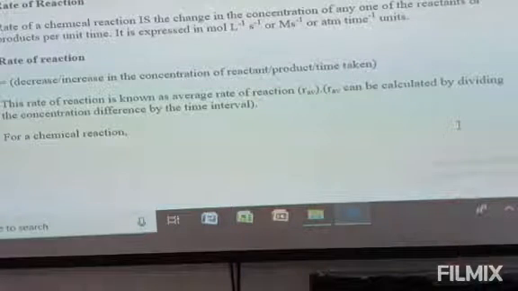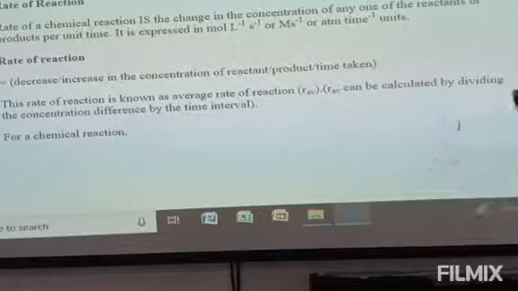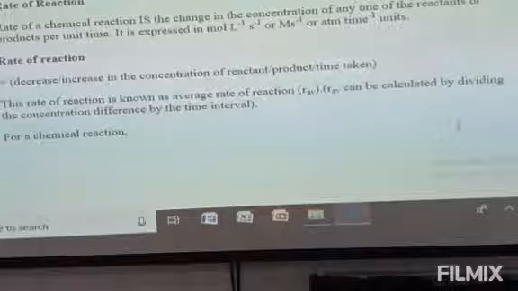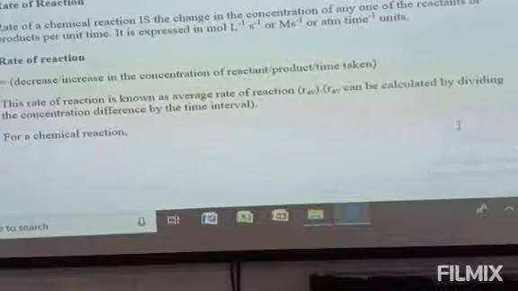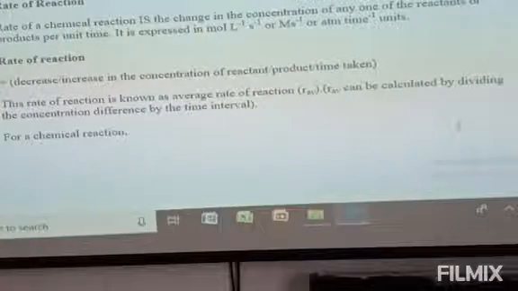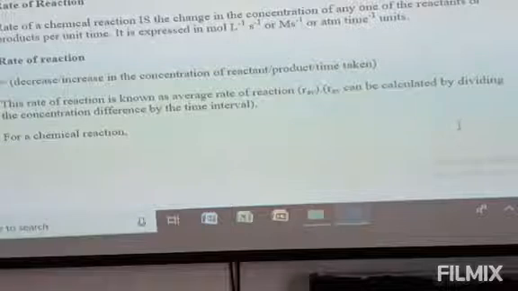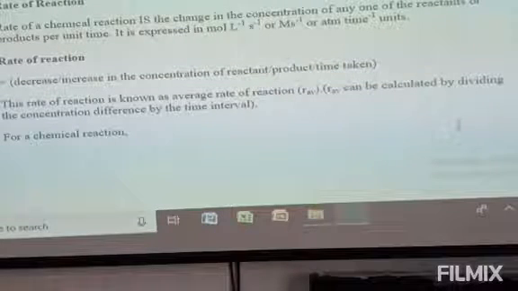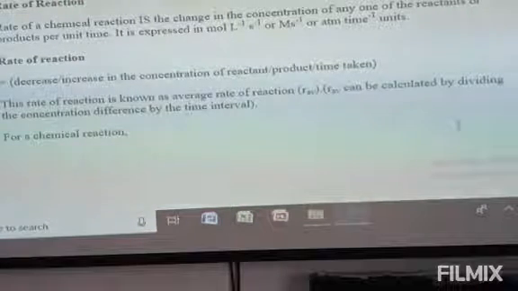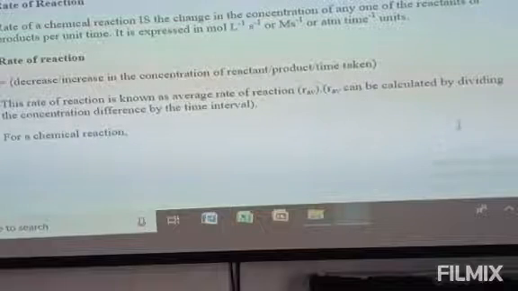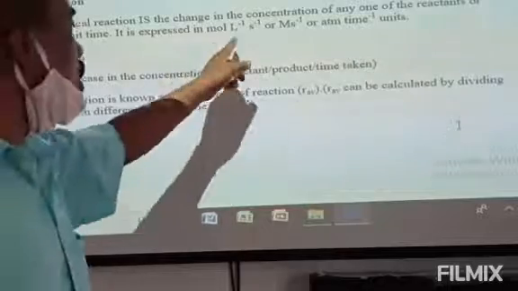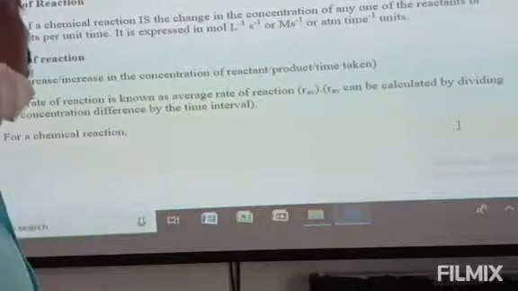Like this, the rate of a reaction is the change in concentration. In a chemical reaction, concentration changes. So, the change in the concentration of any one of the reactants or products per unit time is called the rate of a reaction. So, the rate of a reaction is defined as the change in the concentration of any one of the reactants or products per unit time. So, it is in concentration terms. The concentration unit is moles per liter, and per unit time is second inverse.